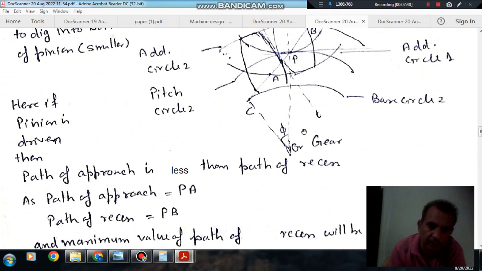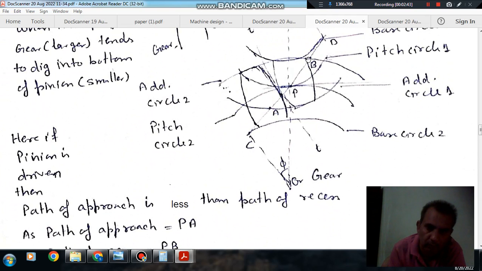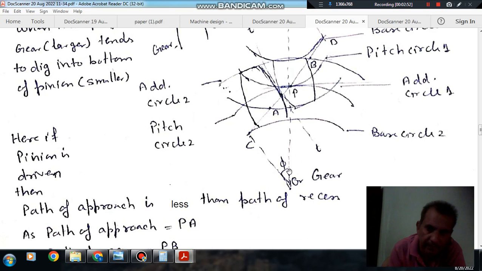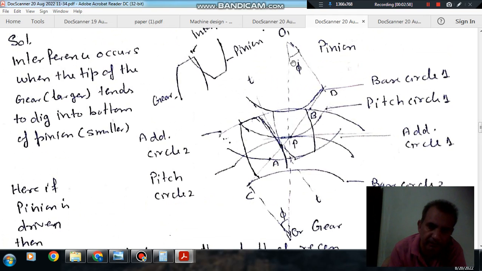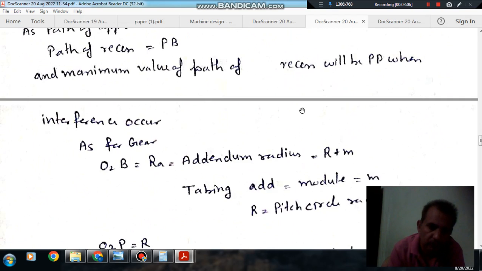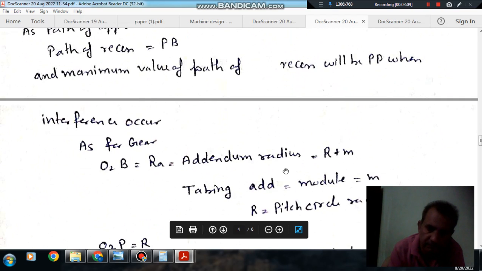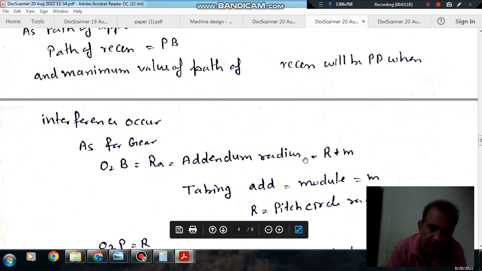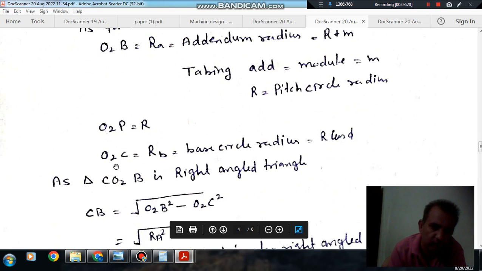Here O2B, where O2 is this point and B is this point, is the addendum radius of the gear, O2C is the base circle radius of the gear, and O2P is the pitch circle radius of the gear. Similarly, this is the pitch circle radius of the pinion, and this is the base circle radius of the pinion. O2B is the addendum radius, equal to R plus M, where M is the module, taking module equal to addendum. So RA is R plus M, O2P is R, and O2C is RB.